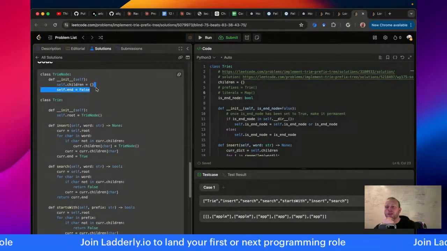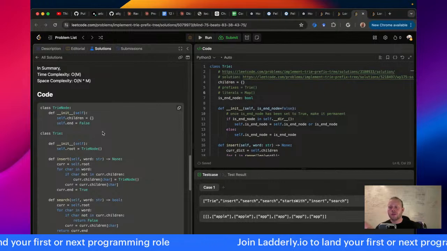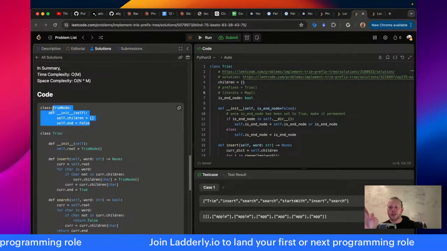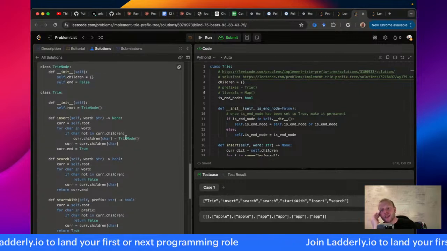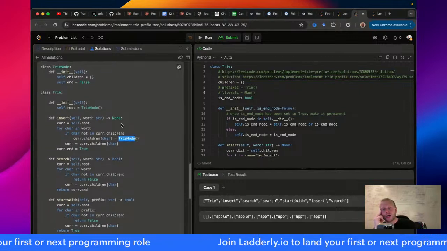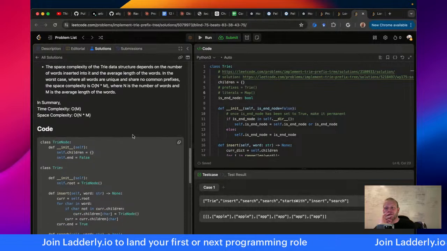So here's a trie, and they have children and end. Yeah, okay, this is what I saw before. Although even this looks cleaner because this node is really simple. But this is what I saw that irritated me, is that the trie recursed on trie nodes. So you see how the container is separated from the node class?